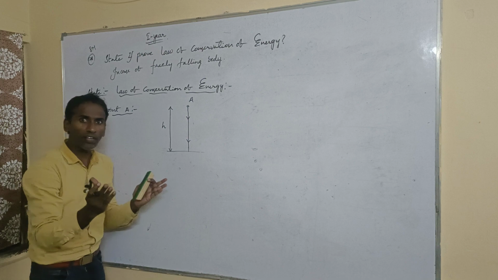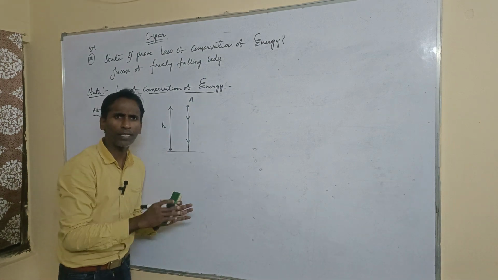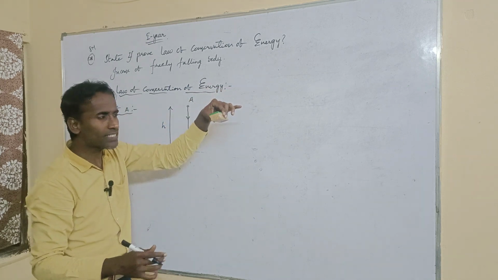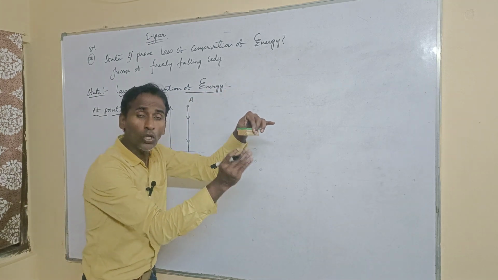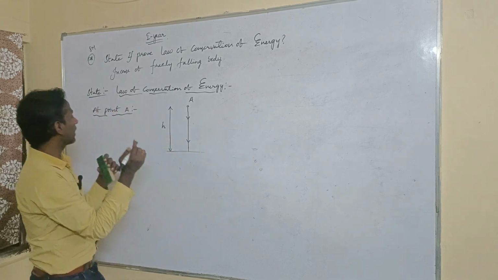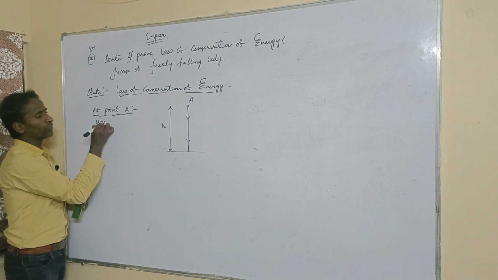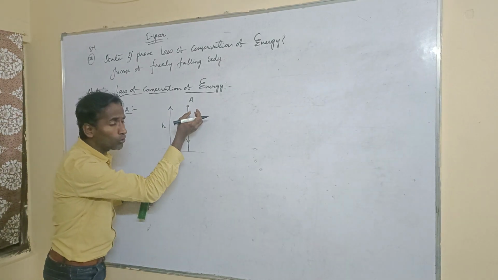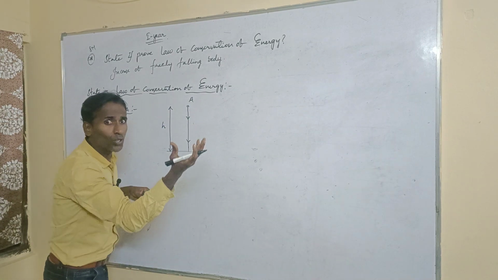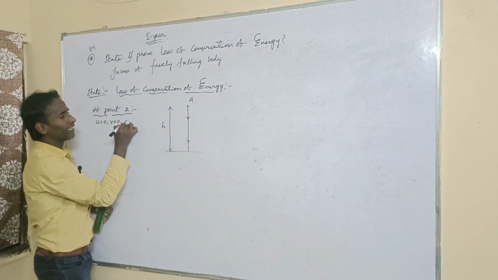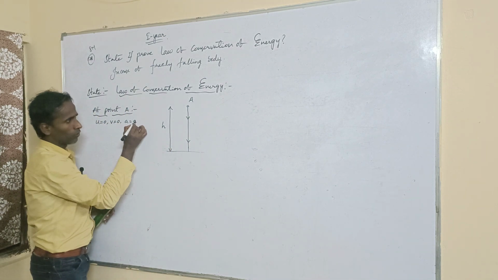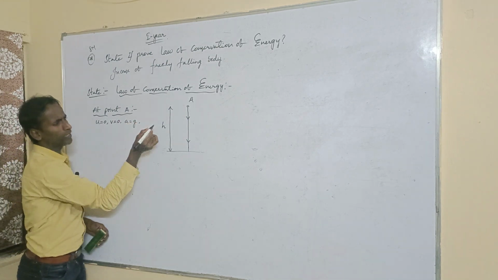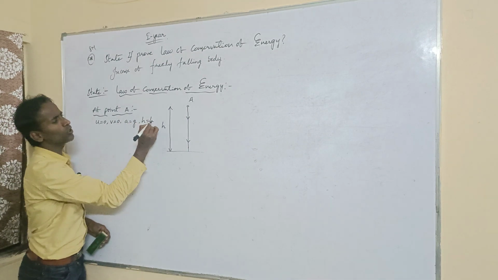at point A, what can be considered here, sir? At point A the body is at rest. Rest means initial velocity is 0, final velocity is also 0. So we can take initial velocity u equals 0 and v equals 0. But this body is pulled towards the earth due to gravitational force, that is a equals g, okay? Now the height here is the total height, so h equals h only.